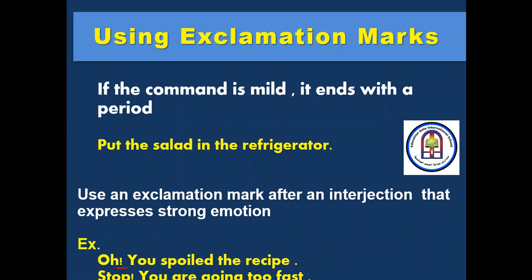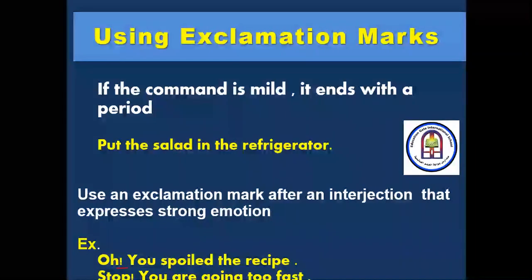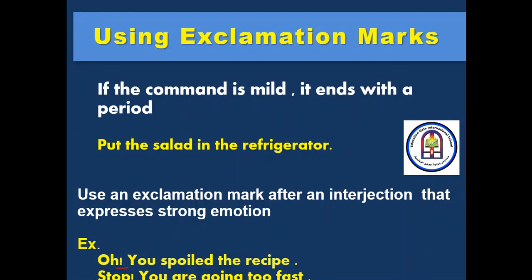For question marks, we use them in direct questions that start with a WH word or a helping verb. For exclamation marks, we use them at the end of an exclamatory sentence or at the end of a command that is urgent or expressing a strong feeling.